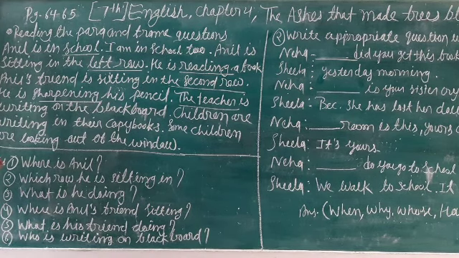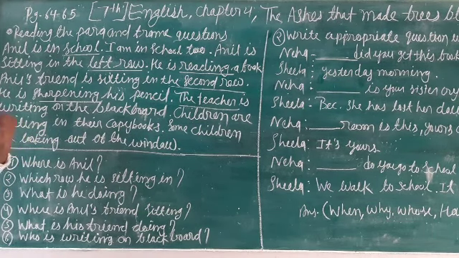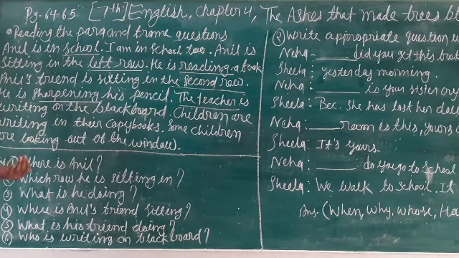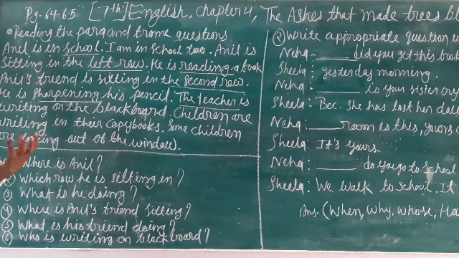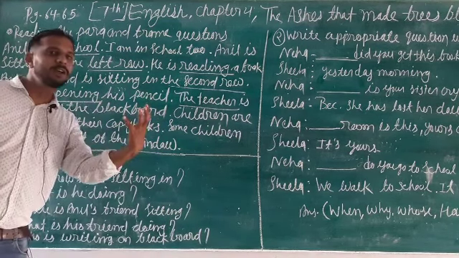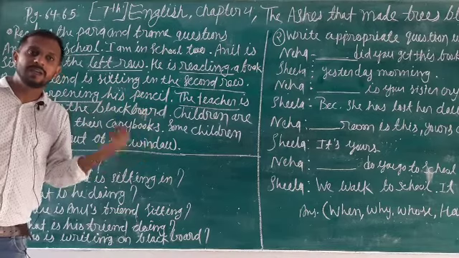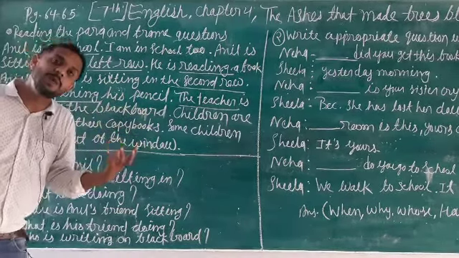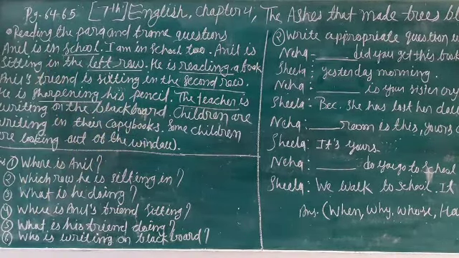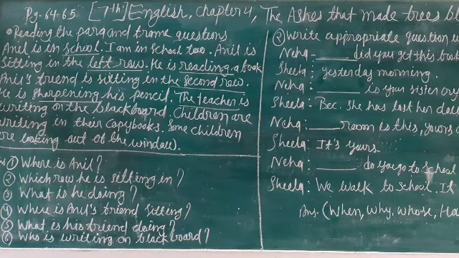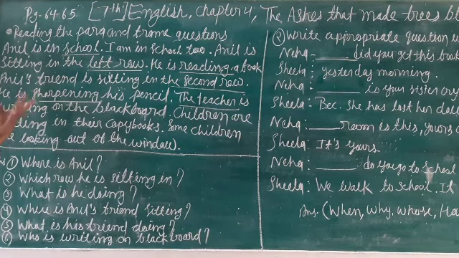He is sharpening his pencil. It means what is he doing? What is Anil's friend doing? So he is sharpening his pencil. So we can use what, for showing what his friend is doing in actual. So we can create the question by saying, what is his friend doing? What is his friend doing? So his friend is sharpening his pencil.